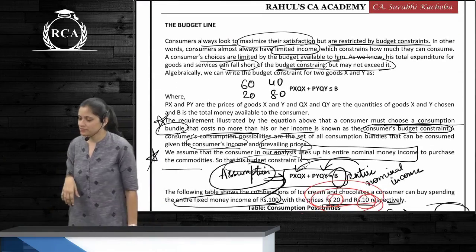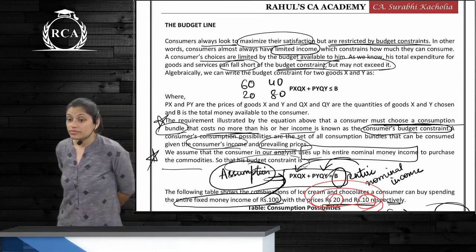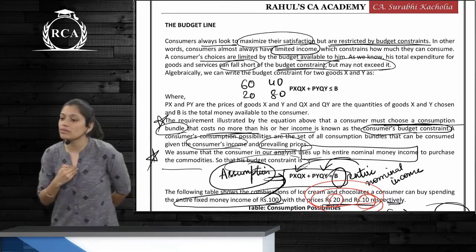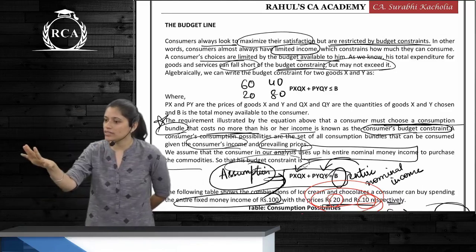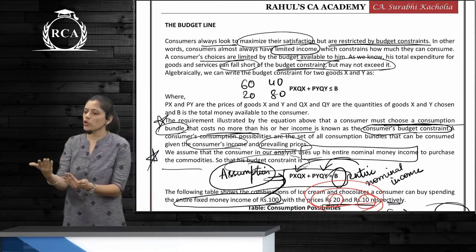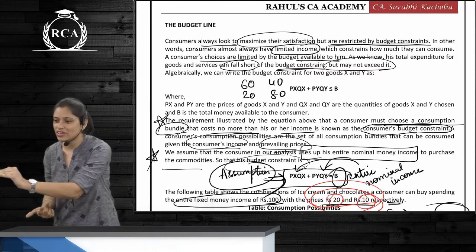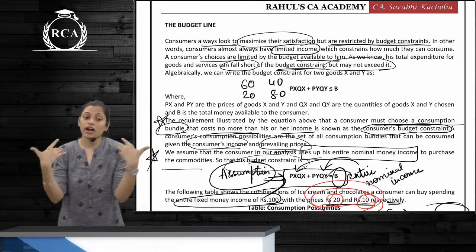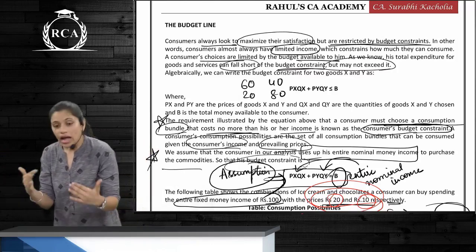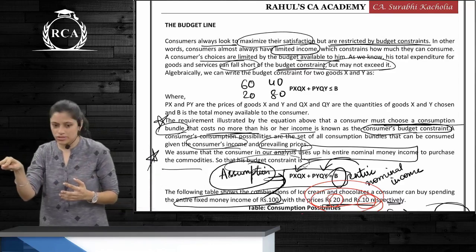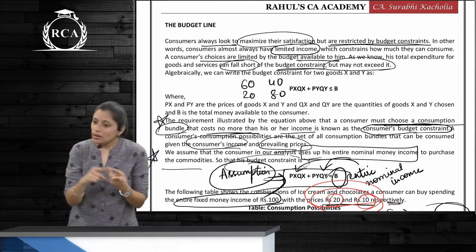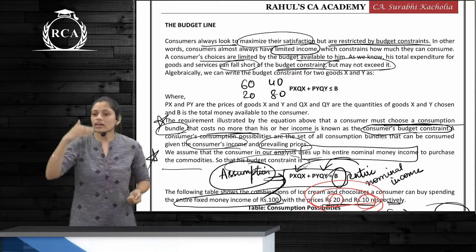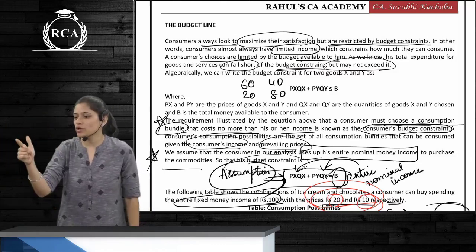What is the budget line? The budget line is the budget constraint, which is nothing but the budget available to you to buy these two commodities. You will want more, more is better, more utility, but you are limited by the budget constraint. What money you have, that only you can spend. For this assumption, we say that I am spending 100% of my nominal income on these two goods. Price of good X plus price of good Y should be limited to the budget available. So whatever indifference curve you are choosing should be limited to your budget.